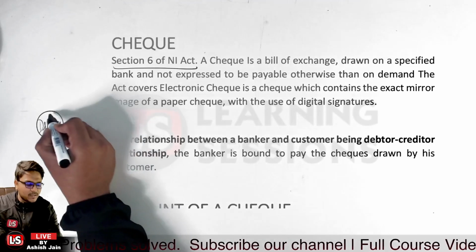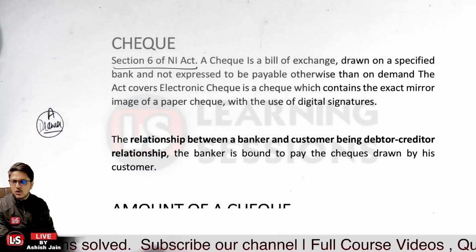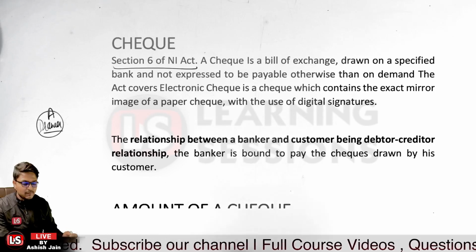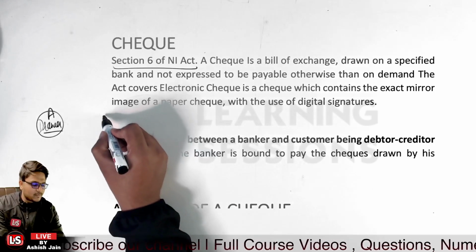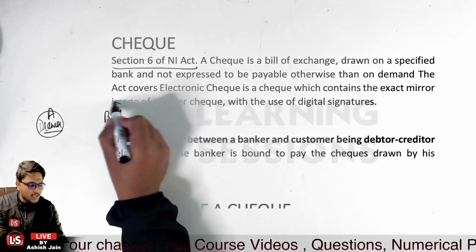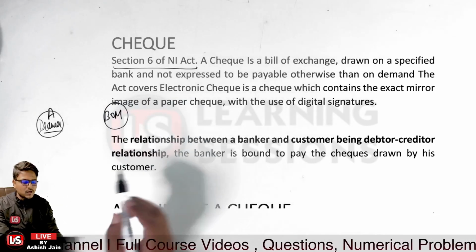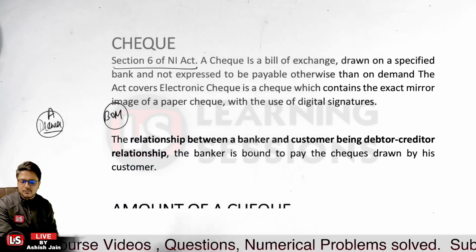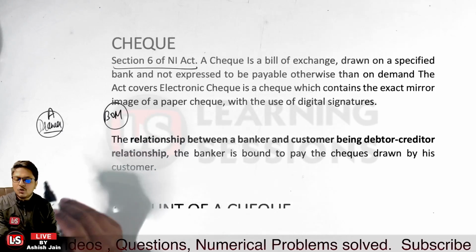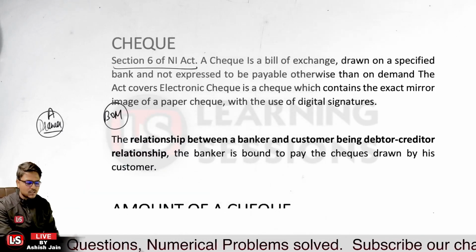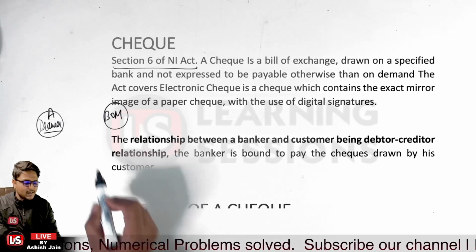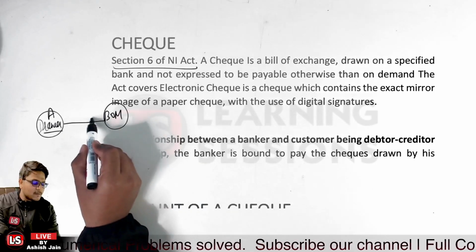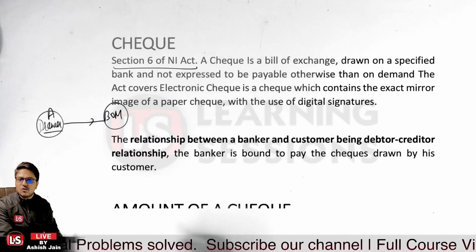Let us take the case that person A over here is maintaining a savings account with your bank. So I'm writing BOM over here. Now he's maintaining a savings account with the bank, so he was issued a checkbook, and he has drawn a check. So he is the drawer of the instrument, and the check is always drawn on the bank itself.